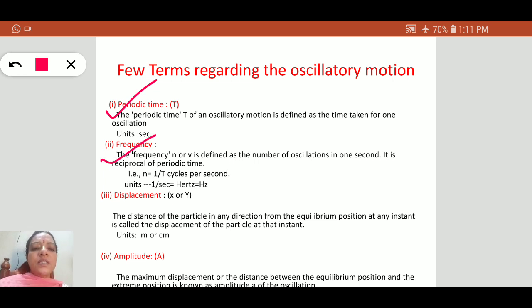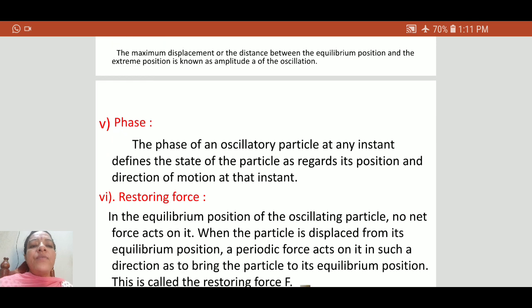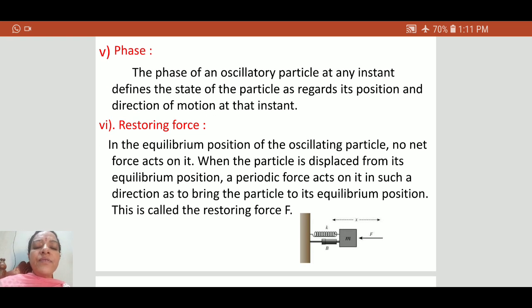The number of oscillations made in 1 second is known as frequency. The distance between the particle and the equilibrium position is known as the displacement. The maximum displacement of an oscillating particle on either side of the mean position is known as the amplitude. Next, phase. The phase of an oscillatory particle shows the state, position and direction of a body at that instant. It is measured in angles and denoted by phi.